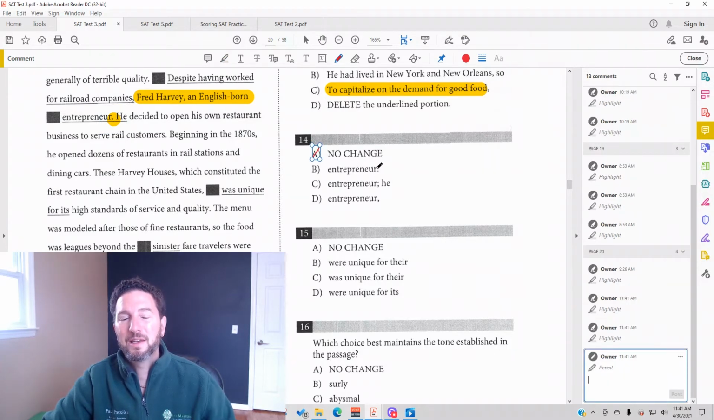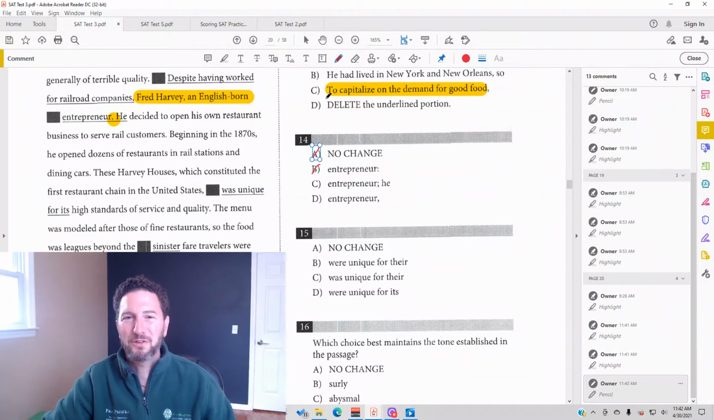The colon actually needs to have an independent clause before it. So as soon as you see Fred Harvey, an English-born entrepreneur, and you know that's not a complete thought, that could not be its own sentence, not an independent clause, then you know that B is wrong. It doesn't matter if there's a list after it. So look for a colon: there has to be an independent clause before it, and what comes after is either something you expect, it could be one thing, or it's going to be another independent clause. Answer choice C: Fred Harvey, an English-born entrepreneur, cannot be its own sentence. So it's not C either.